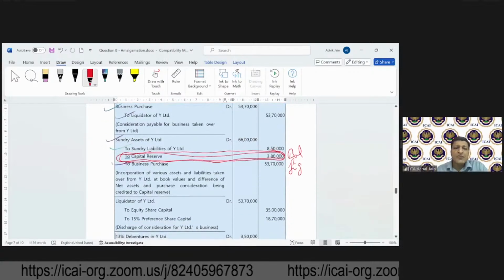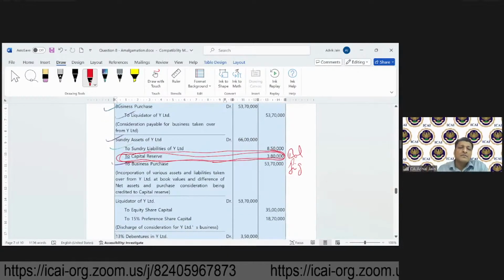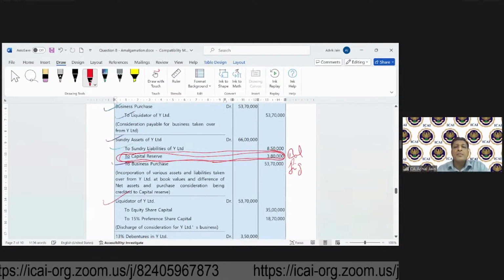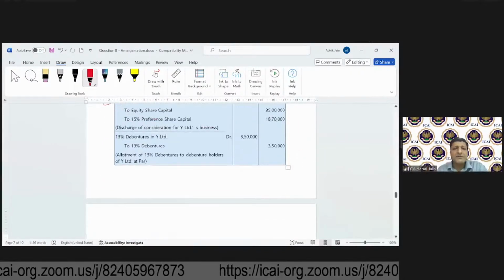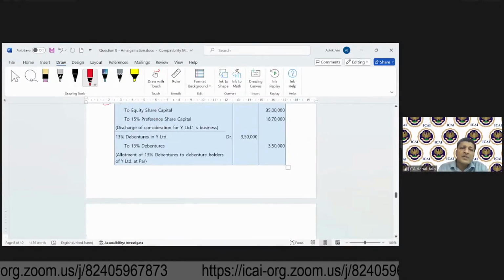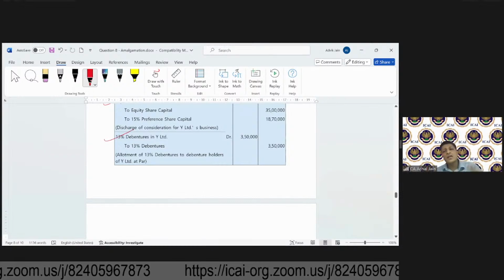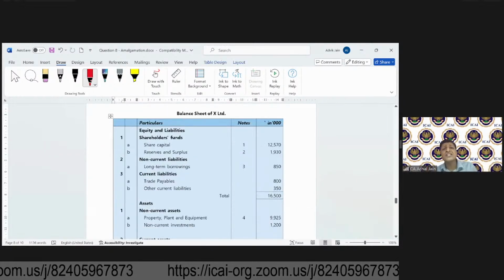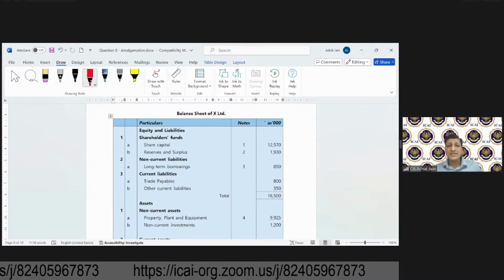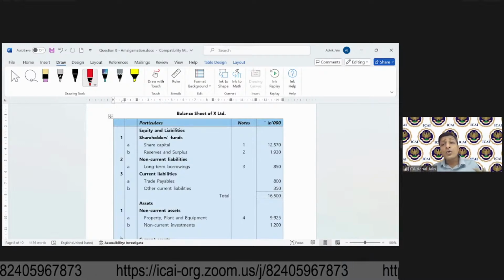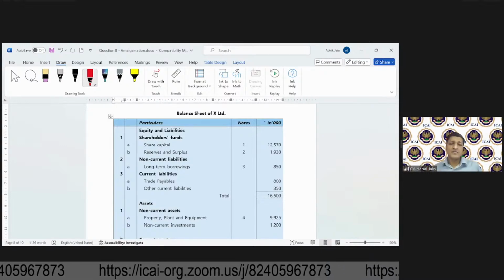Now, let's move further. As a next step, what will happen? Liquidators will be paid off. Same way, so it's the same accounting entry. As a next step, what will happen? Debenture holders will be settled. Same way, same accounting entry. So can you see any change in the accounting entry? No. Now the question arises: sir, how do we pick up those statutory reserves?